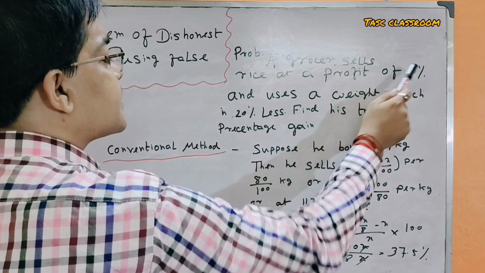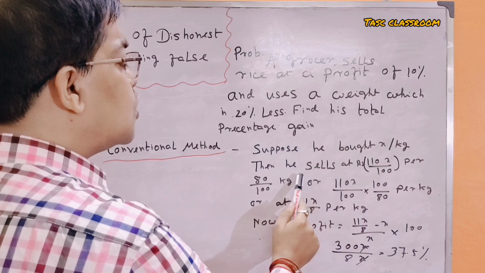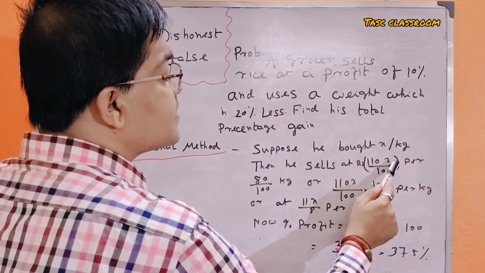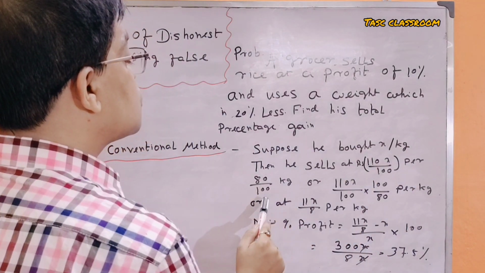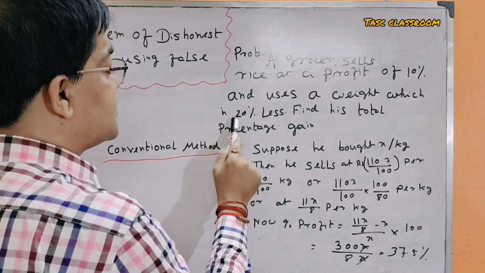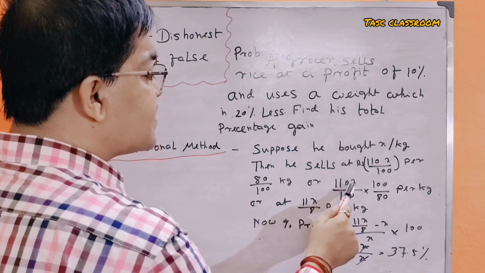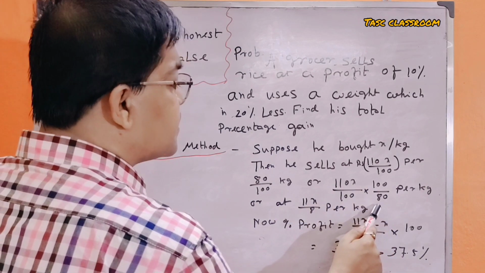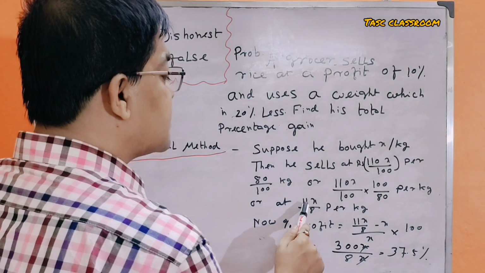Since profit is 10%, he sells at rupees 110x by 100 per 80 by 100 kg, since 20% less, or 110x by 100 into 100 by 80 per kg, or